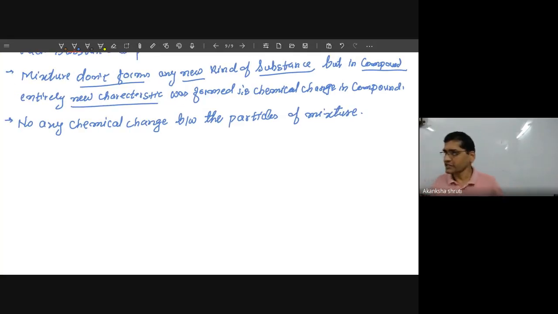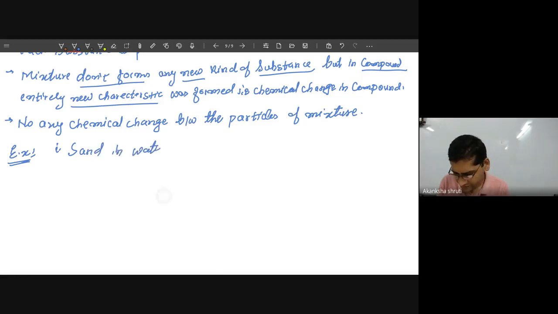Now let us take examples of a mixture. I may add sand in water. I may mix sand in salt. I may take sand in sugar.